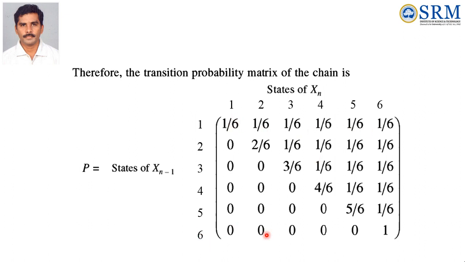For 6 only one value is possible, so the probability value is 1.